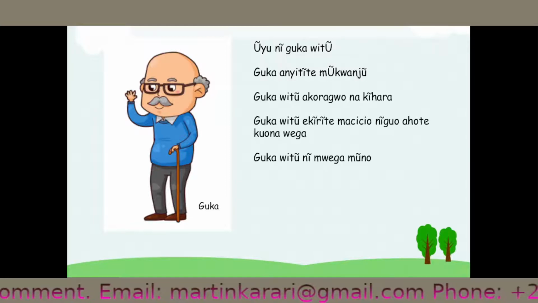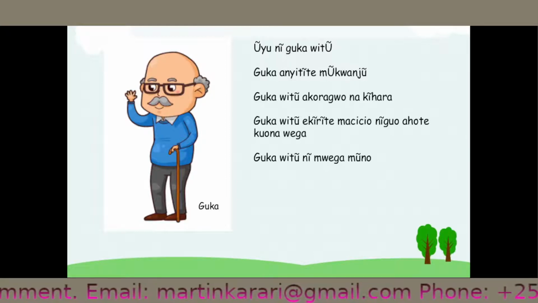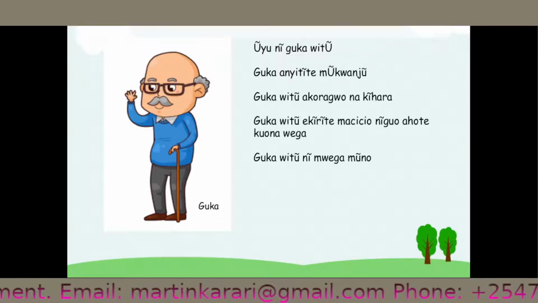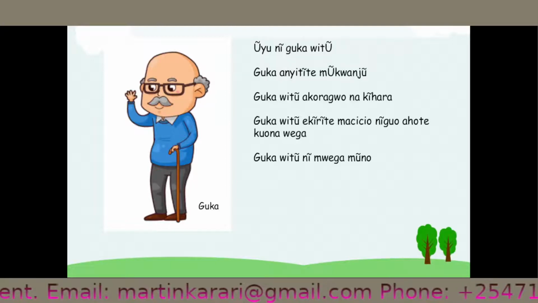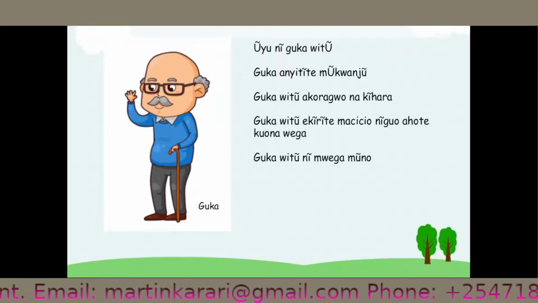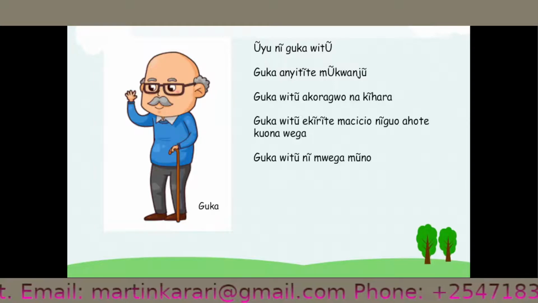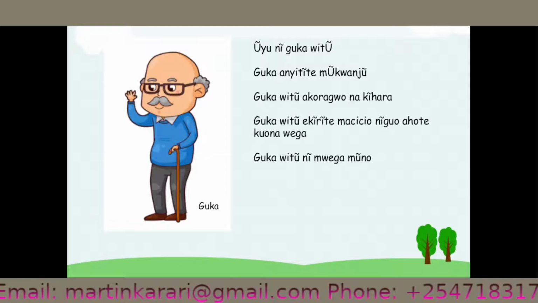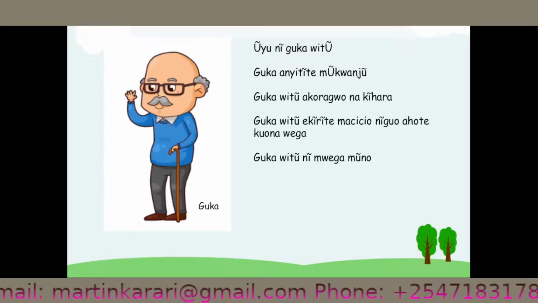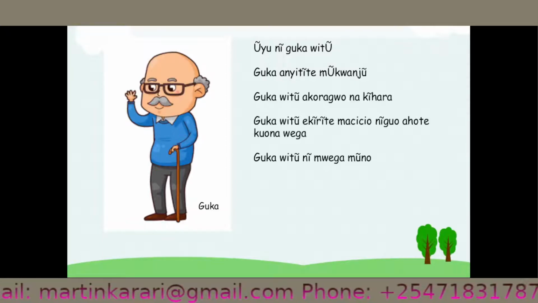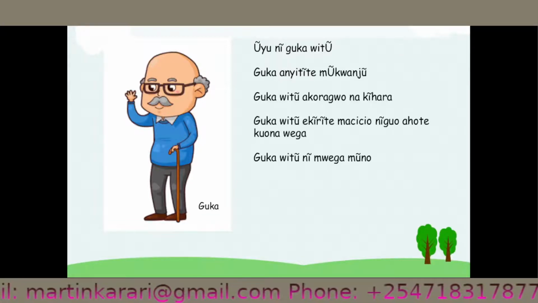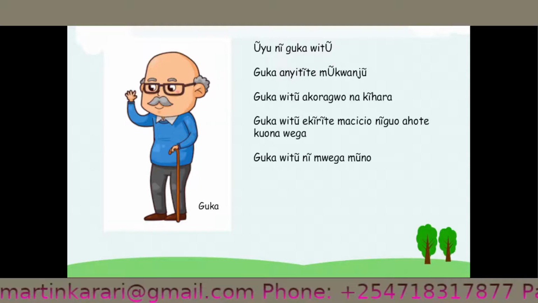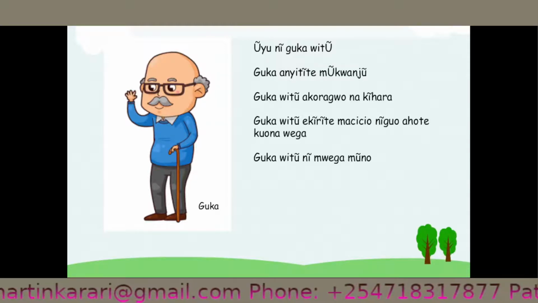Guka wito ekirite macicio niguo ahote kuona. Guka wito, our grandfather, ekirite is wearing, macicio are the grasses. Okay, niguo, so that he can see well. Guka wito ni mwega muno. Guka wito is our grandfather. Ni is mwega, good, muno, very much. So we are saying our grandfather is very good.